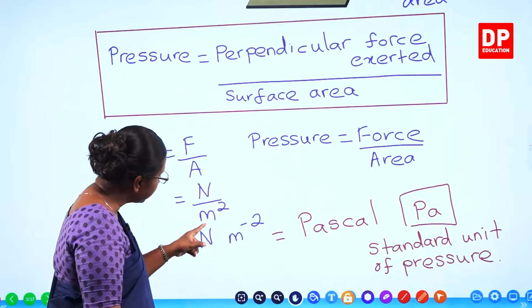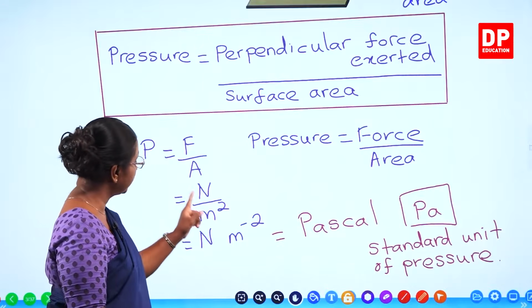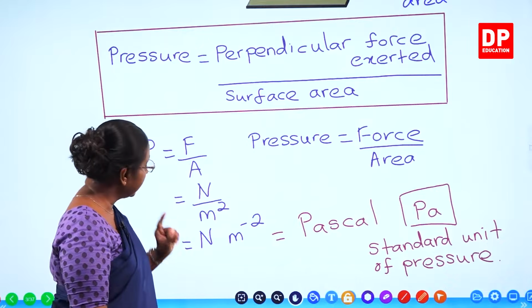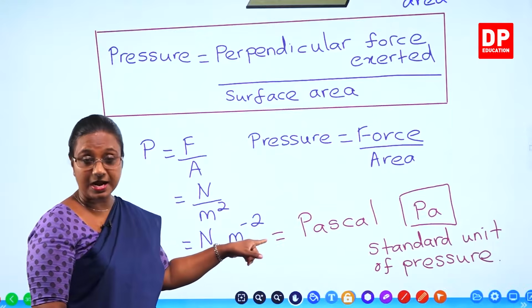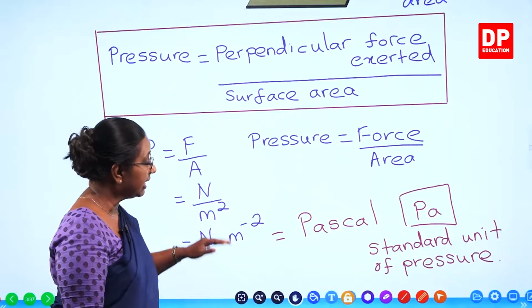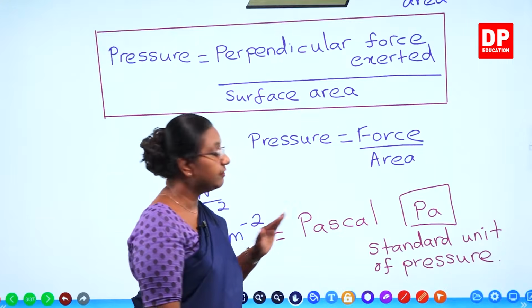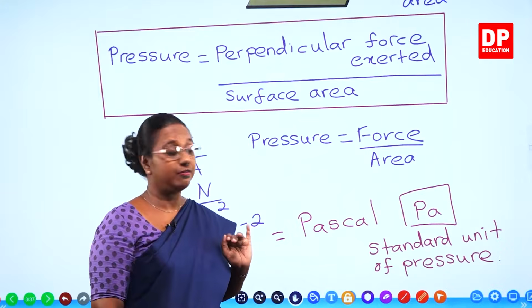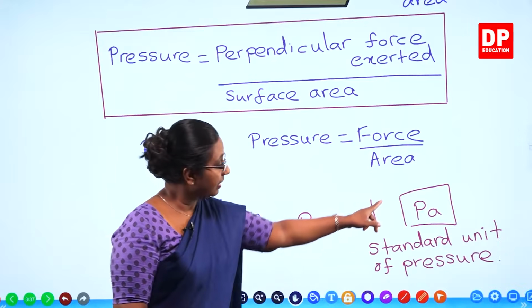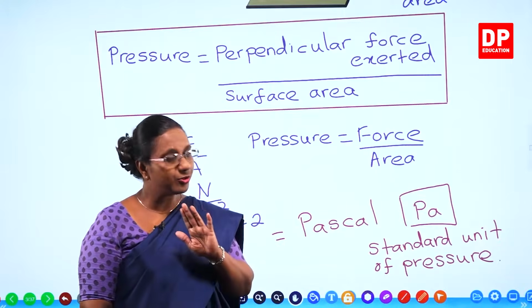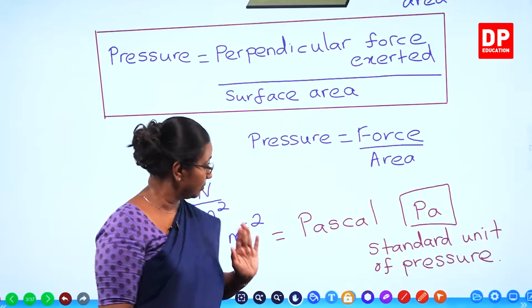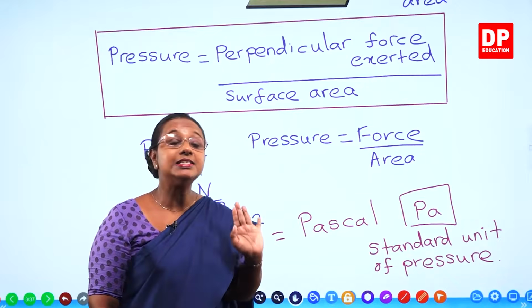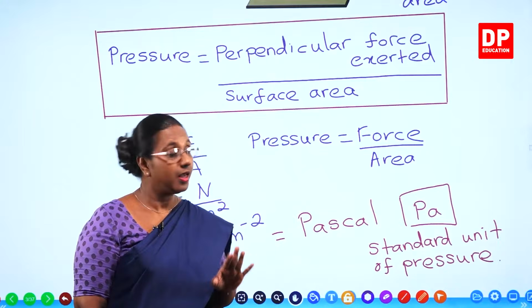From that, if we substitute the units, force is given in newtons, area is given in meter squared. So, you get the unit Newton meter minus 2. But that is equal to the unit for pressure, that is the standard unit for pressure, Pascal. Capital P and simple a. I am sure you are all familiar with this because you all have learned this in grade 9 as well. So, Pascal is the SI unit of pressure.